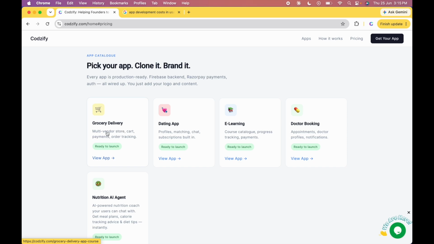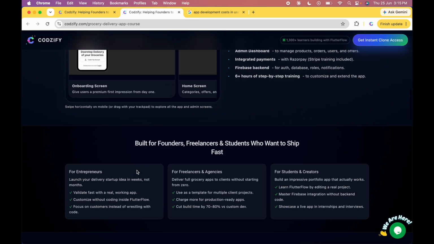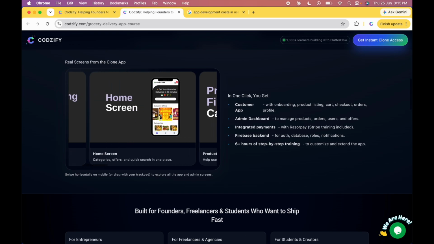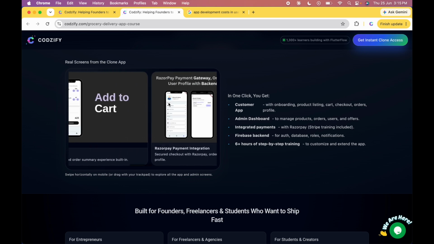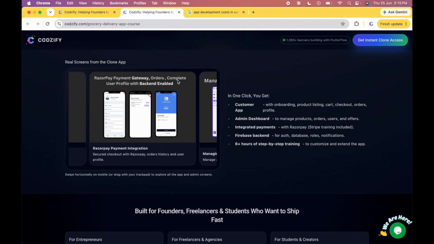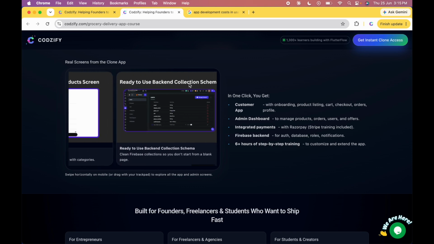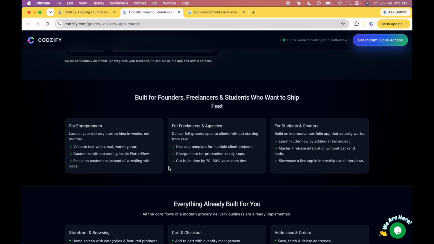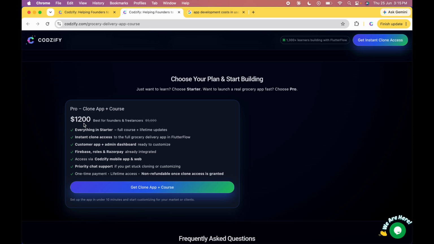For example, if you need only a grocery delivery app, we have that facility as well. You can visit the page and see what kind of app we have built. Here all the app images and screenshots are added so that you get an understanding of what is built in this app. We also have backend collection schemas as well, and that will cost you $1,200 to get the course and also the clone app.